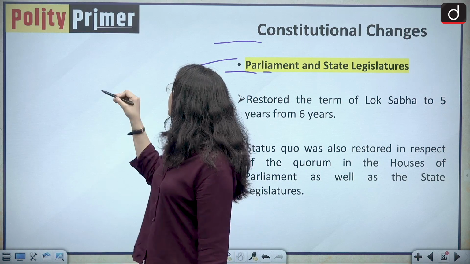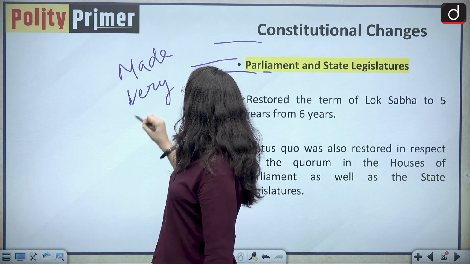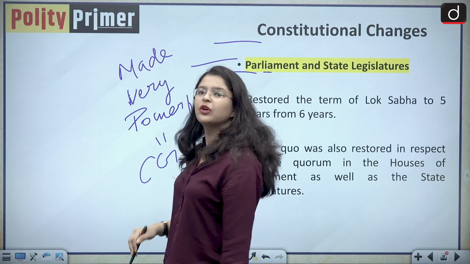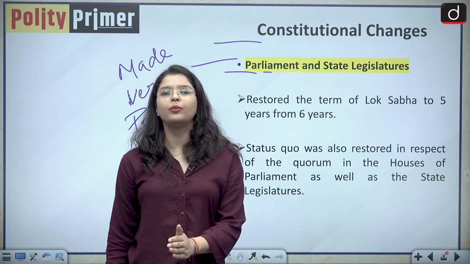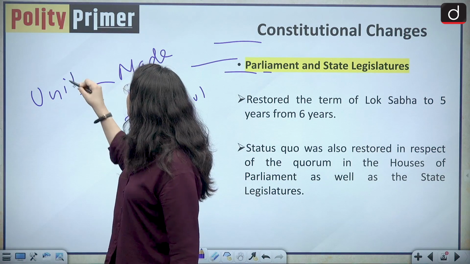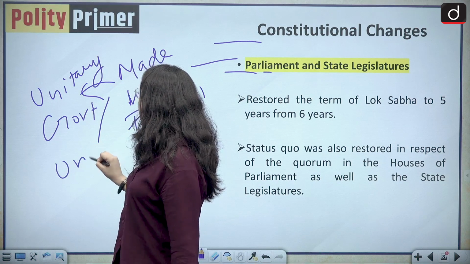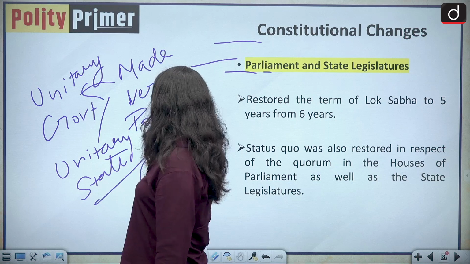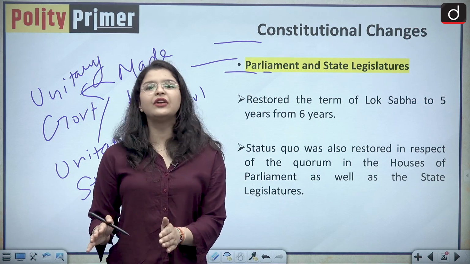You all know that they were made very powerful, especially the central government, because the 42nd Constitutional Amendment Act established the supremacy of the central government. And they were made so supreme that they could act as a unitary government or as a unitary state. But the 44th Constitutional Amendment did away with all of this.